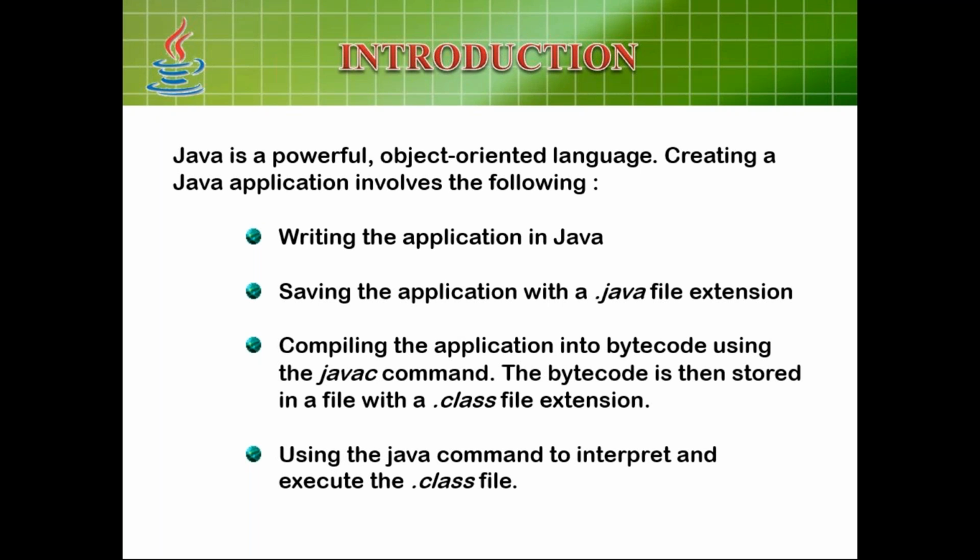Java is a very powerful object-oriented language. With the help of Java, you can create an application. Here, application in the sense standalone applications. You can save it with the .java extension, and you can compile it by using which command? Quick response, how will you compile Java applications? Yeah, with the help of the javac command you can compile it. Very good. If you have compiled it, you are going to generate an intermediate code called bytecode.